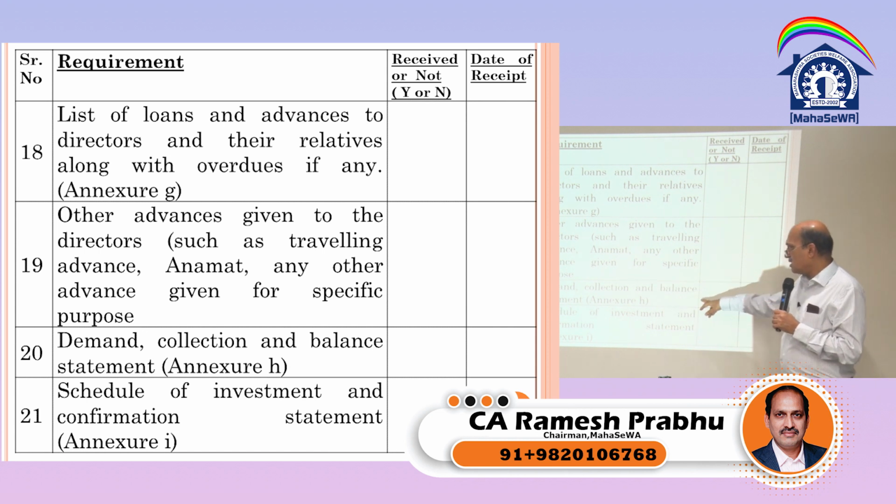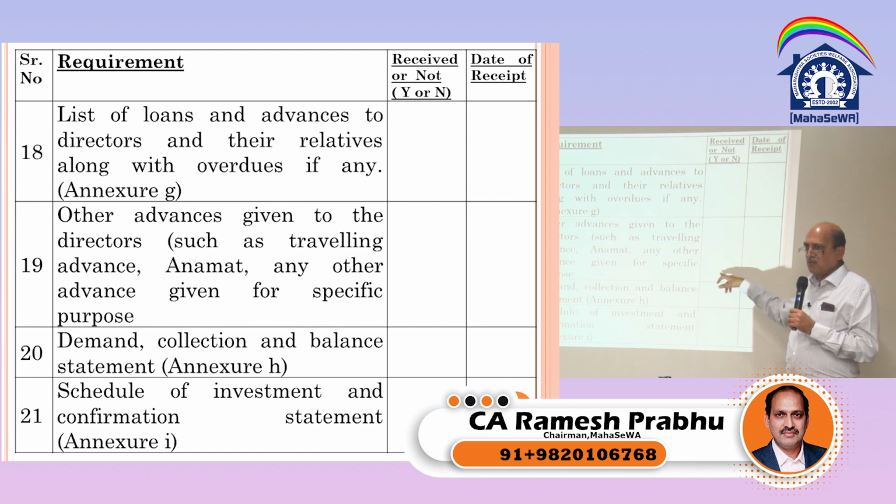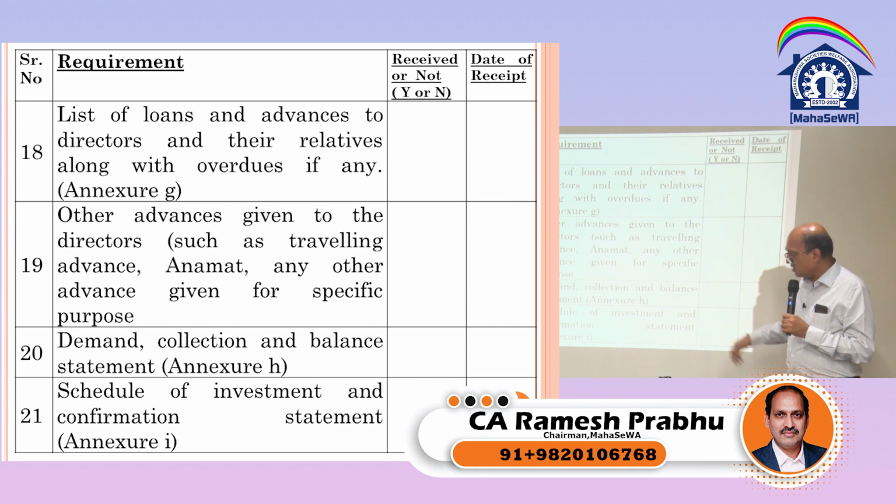Demand, collection and balance statement is Annexure H. This is where we have the bill register, where the demands have been raised, what money has come and the outstanding. Even the ledger account is more than enough. Bill collection registers are normally maintained manually by the housing society, but now everything is computerized. So you may avoid this.